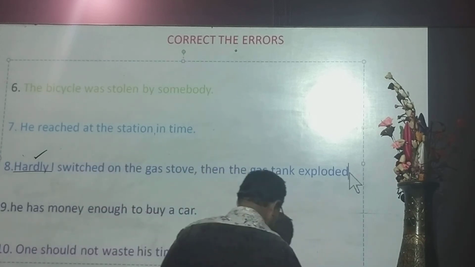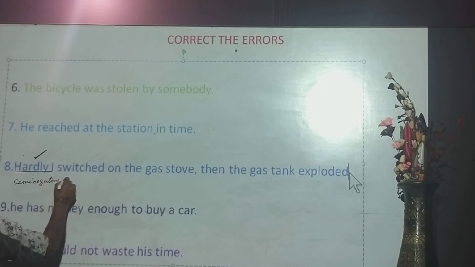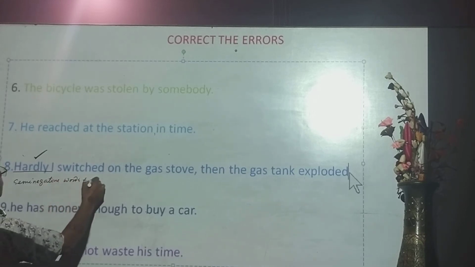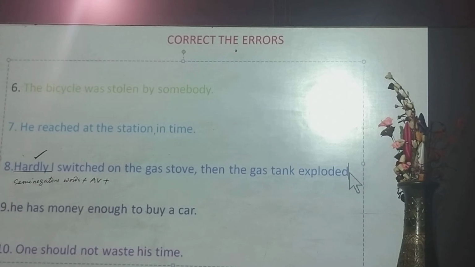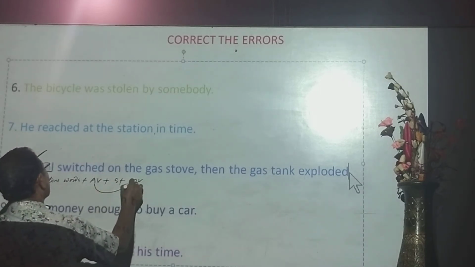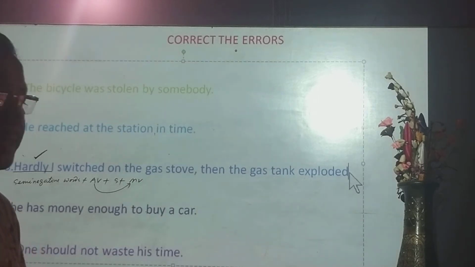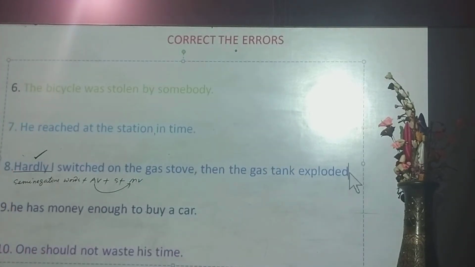Now they take semi-negative word plus auxiliary verb plus subject plus main verb according to the auxiliary verb. This is the structure. If the auxiliary verb is am, are, then the main verb will be ing. If the auxiliary verb is have, has, the main verb will be v3. If the auxiliary verb is do, does, did, the main verb will be v1 accordingly.